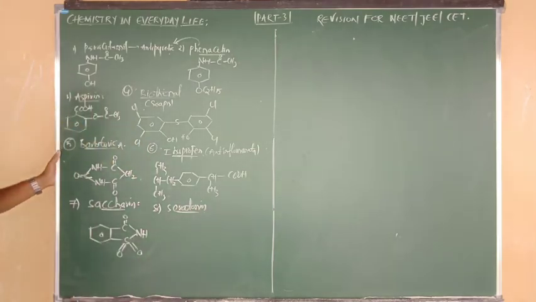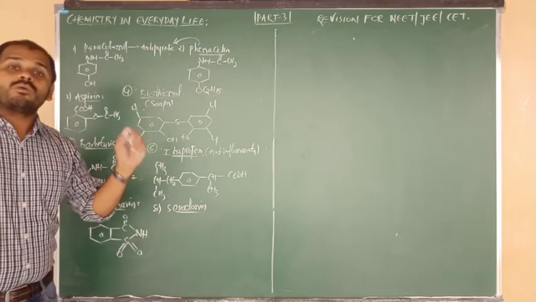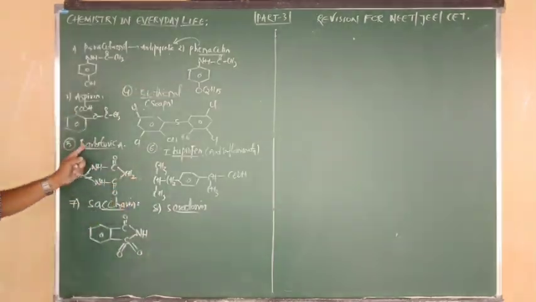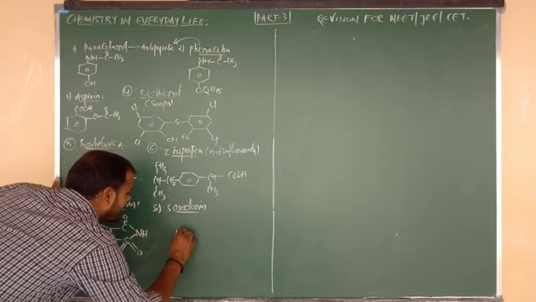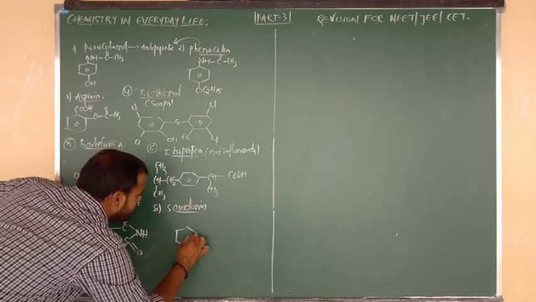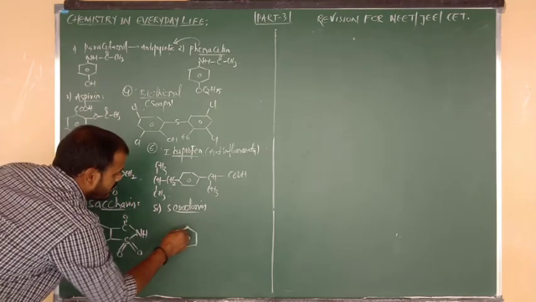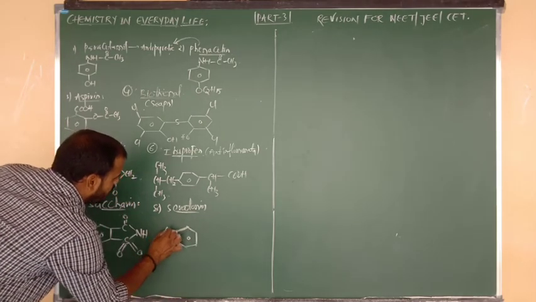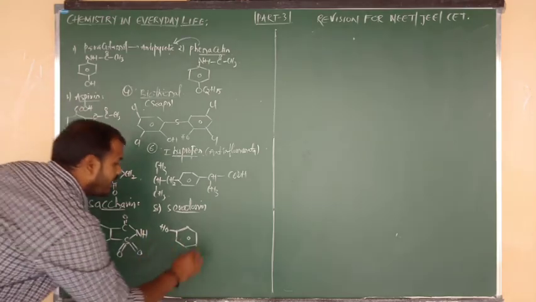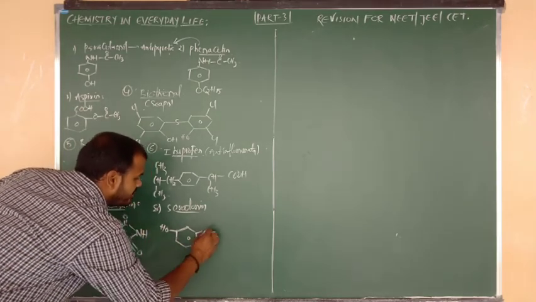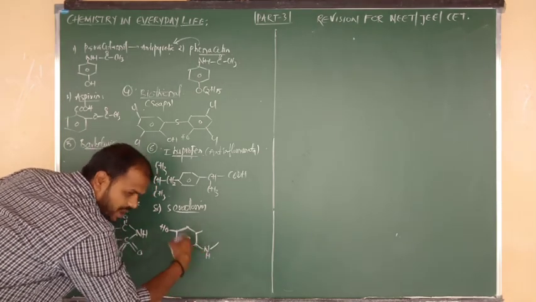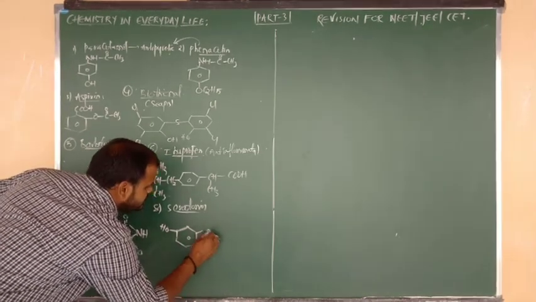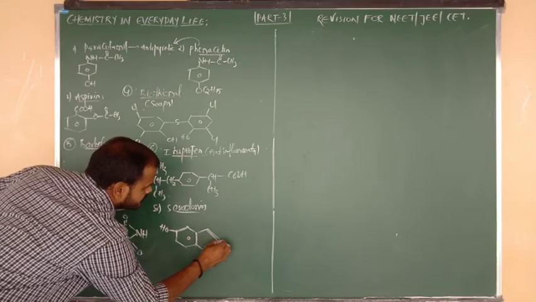Next formula is nothing but serotonin. Again, what is meant by serotonin? Serotonin is one example of a tranquilizer. Barbituric acid and serotonin, both are tranquilizers. So the formula of serotonin: I am going to write here benzene, and at one place connected an OH group, and exactly opposite, here we are going to connect the NH atom, and NH is connected to a 5-membered ring, with a double bond as we expect here.